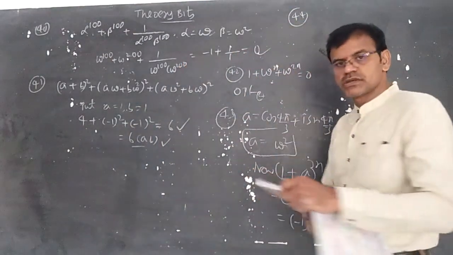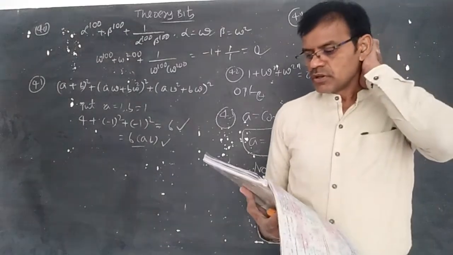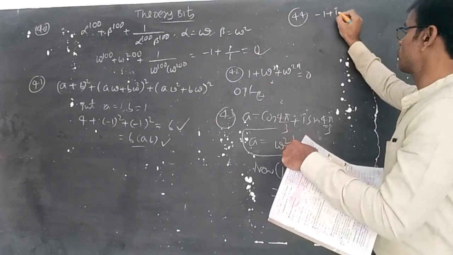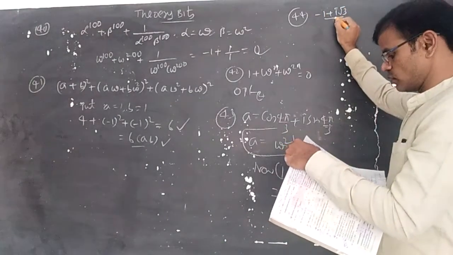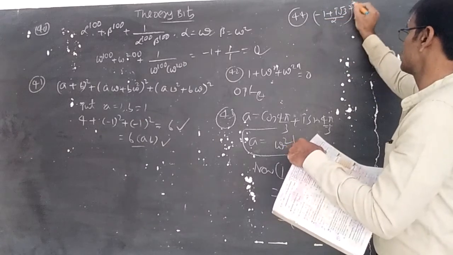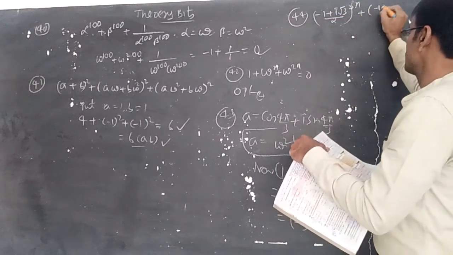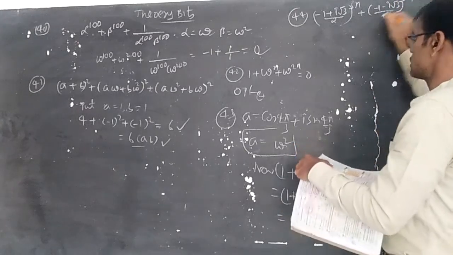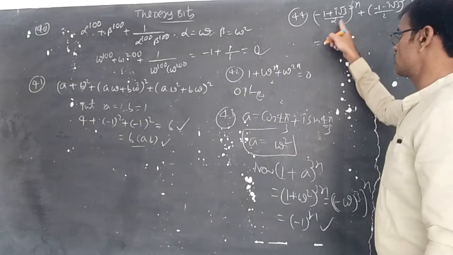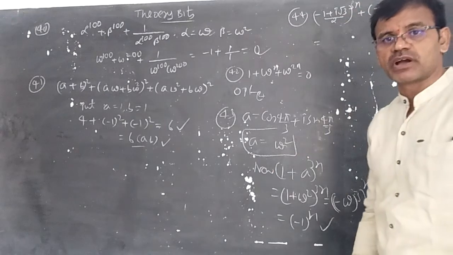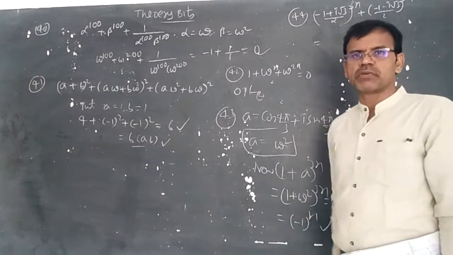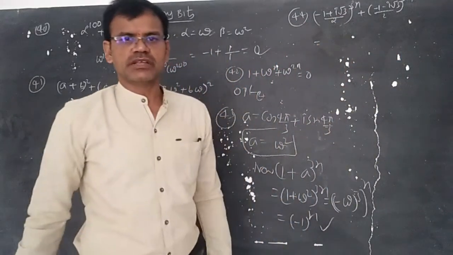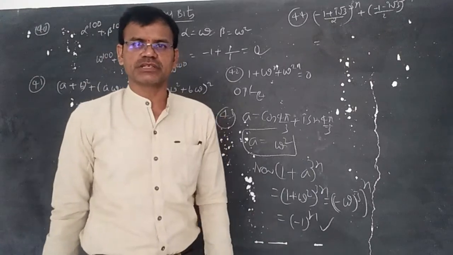Now theory bits, 44th question. The value of ((minus 1 plus i root 3) by 2) whole power 3n plus ((minus 1 minus i root 3) by 2) whole power 3n. Students, you should not forget the value of omega. The general notation of omega is minus 1 plus i root 3 by 2, and the general notation of omega square is minus 1 minus i root 3 by 2.